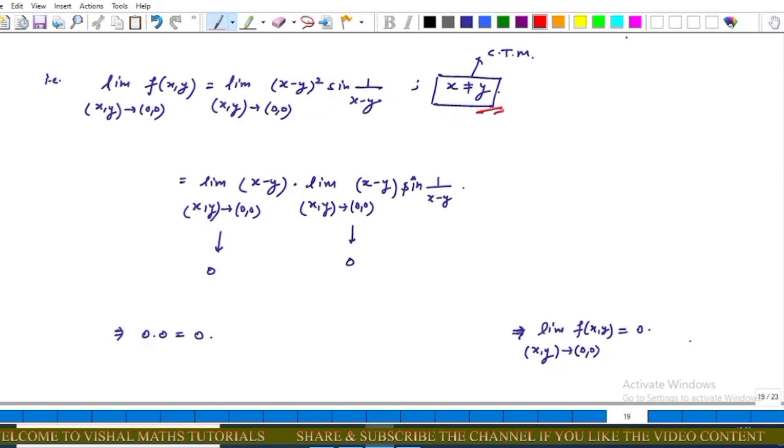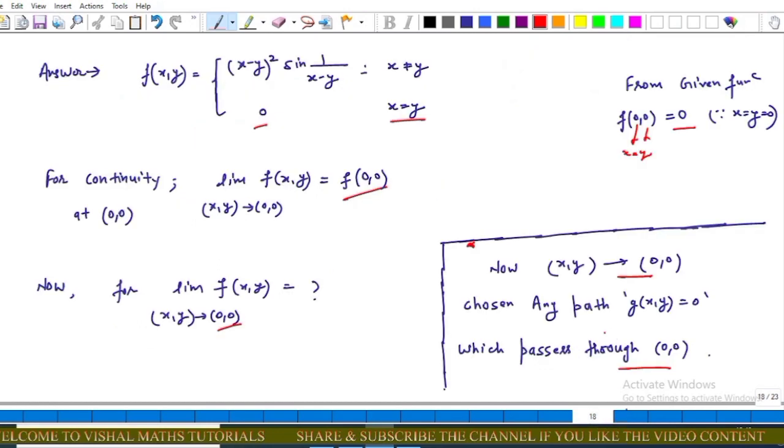Remember this point: if x is equal to y, we do not do this, we only do this for x not equal to y. Now this implies the limiting value of (x minus y) times the limiting value of (x minus y) times sine of 1 upon (x minus y).